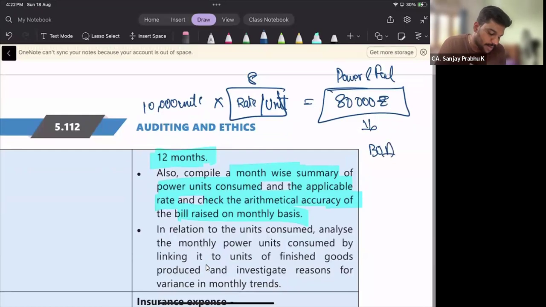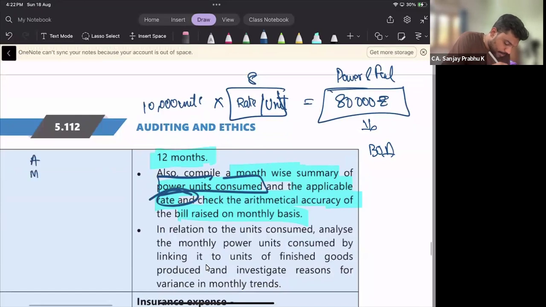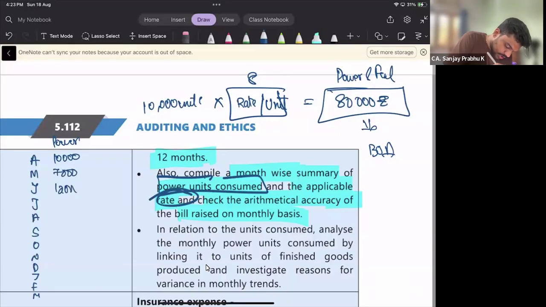Okay, so compile month-wise power units consumed and applicable rate. Month by month, what is the power consumed for April, May, June, July, August, September, October, November, December, January, February, March? 10,000 units, 7,000 units, 12,000 units, 13,000 units, 8,000 units, 9,500 units, again 10,300 units.